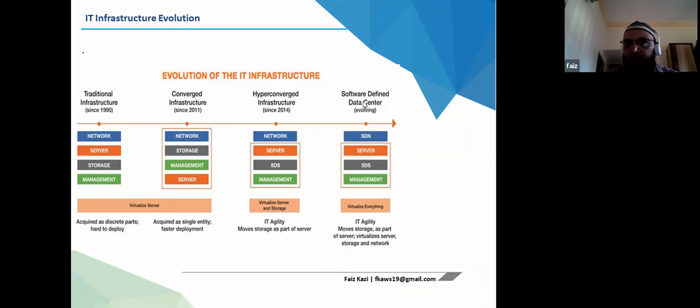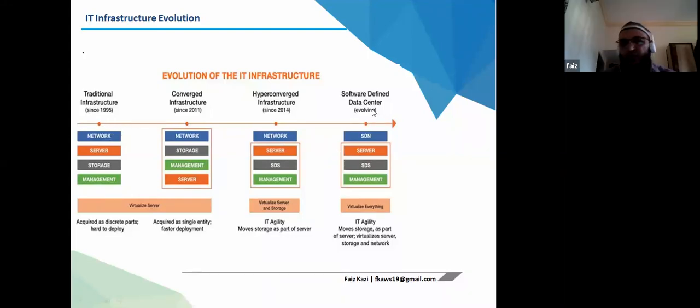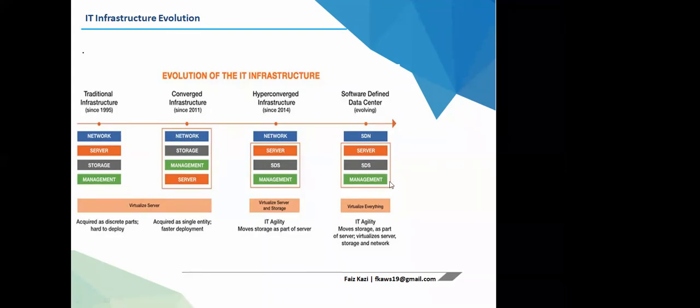The software defined SDN. You can see SDDC, software defined data center. When you say hyperconverged, this is HCI, hyperconverged infrastructure. Okay, and you can have CI, converged infrastructure, and this is traditional infrastructure. So short forms you can make whatever you want, but the terms are software defined data centers. If you say SDN, it is software defined network. If you say SDS, it is software defined storage. Am I clear now? Okay.